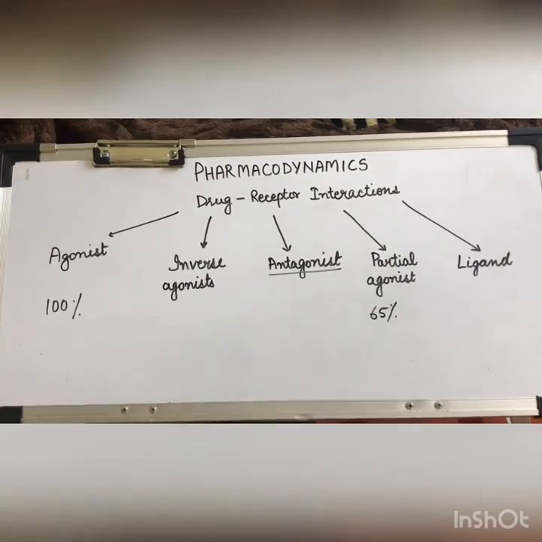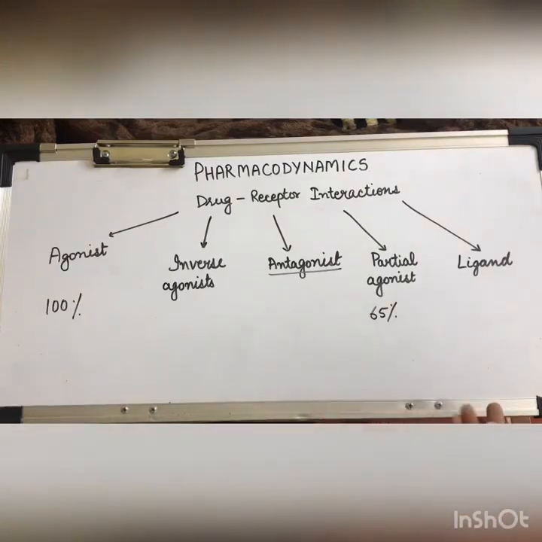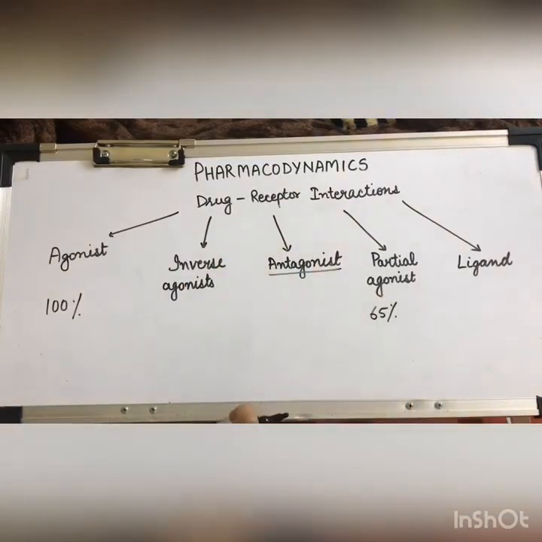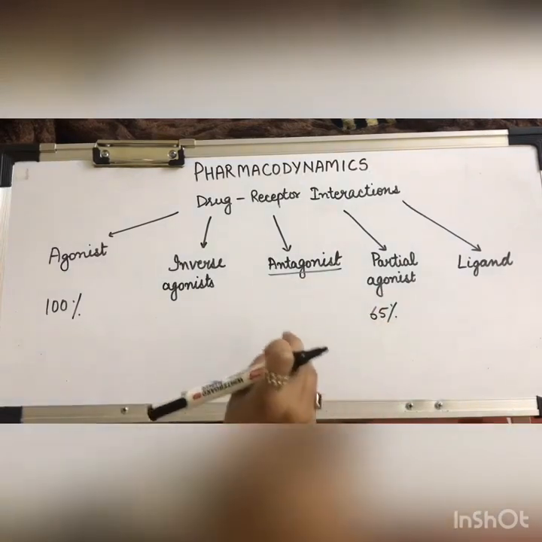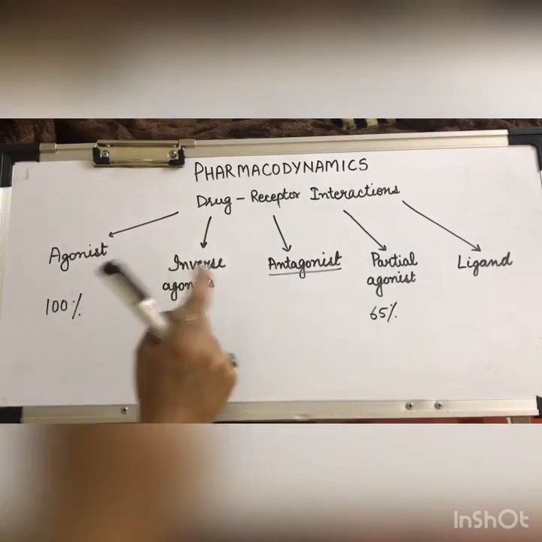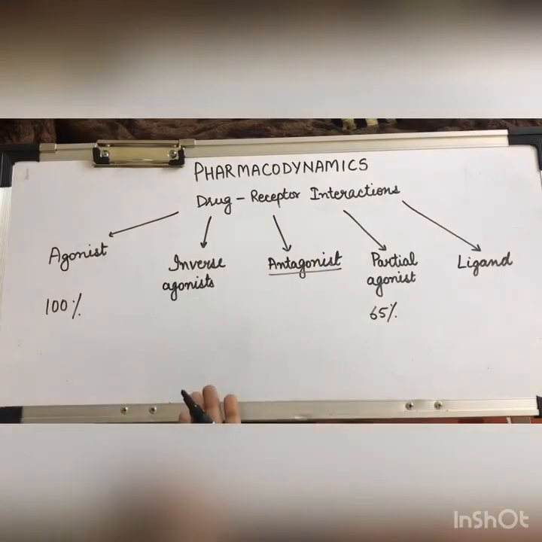Ligand is basically a molecule which attaches selectively to a particular receptor. It is very selective in nature, and it binds to a particular receptor. It is not any kind of interaction. It is just a term used to indicate the ability of a molecule to bind to a receptor. For example, the agonist and the competitive antagonist are ligands for the same receptor.